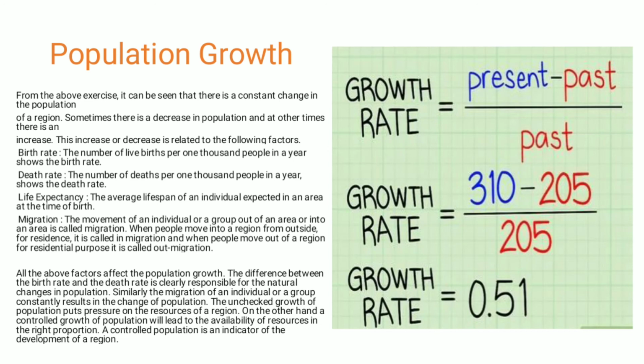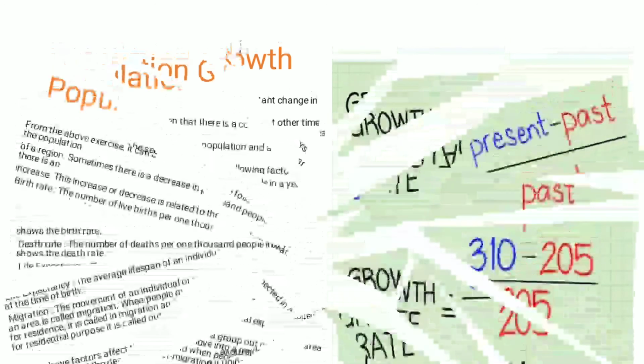If resources are limited from nature and population goes on increasing, we will face scarcity of resources. But if population is in control, the resources can be used in a proper manner. So controlled population is always better for the development of the region and for environmental development.